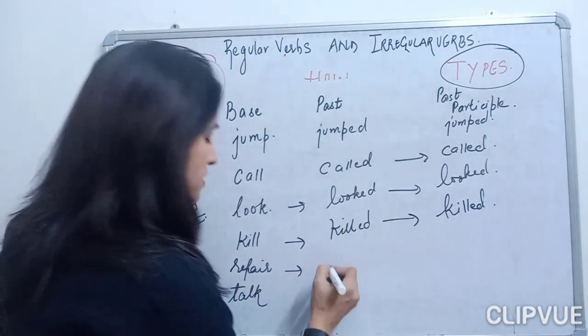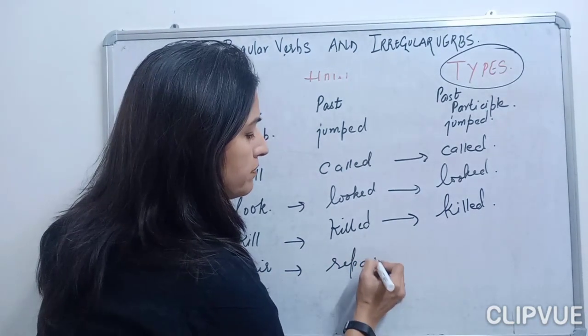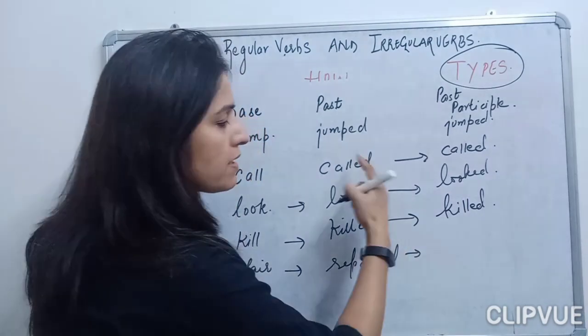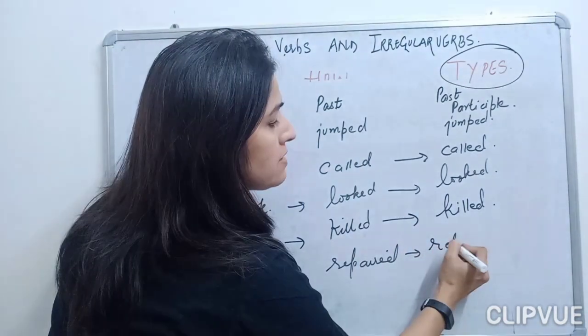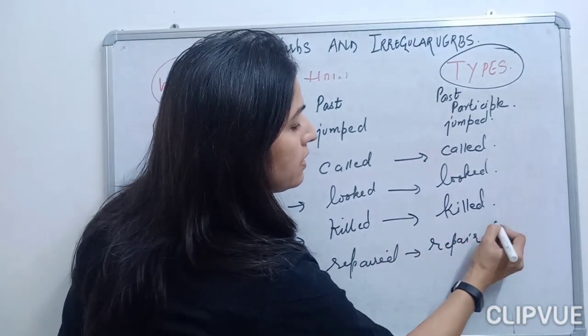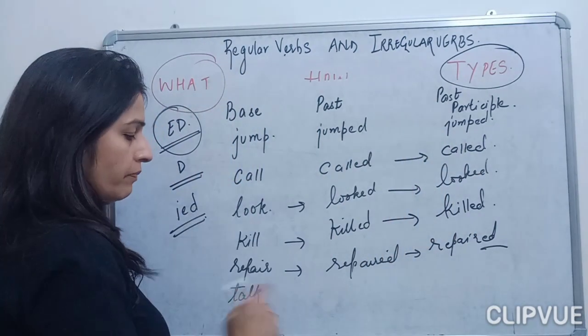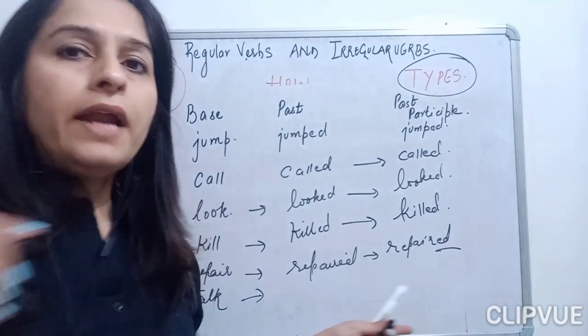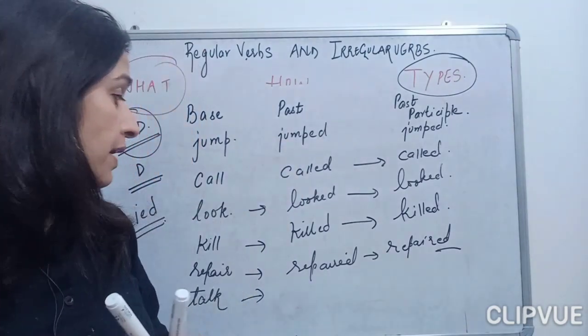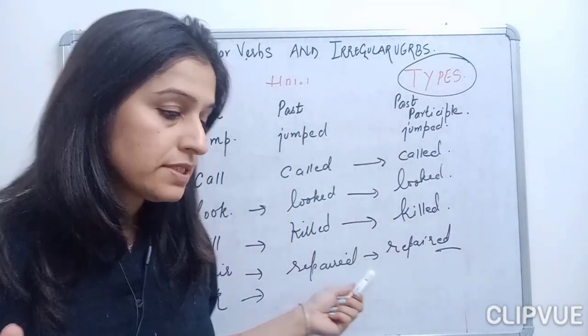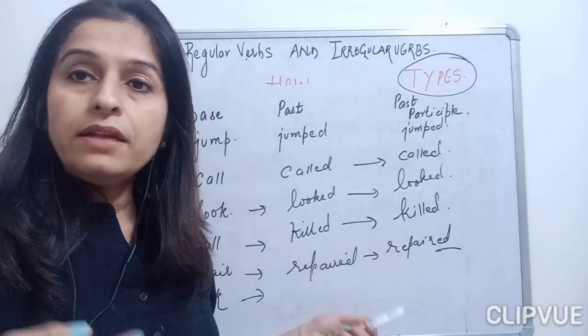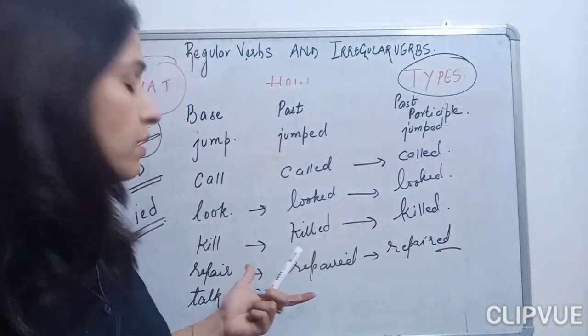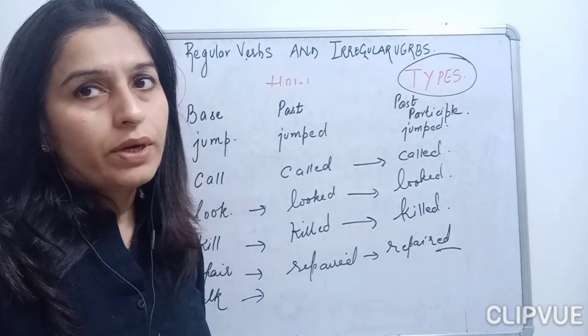Repair will be written as repaired, by adding ED in the past tense as well as in the past participle. Talk, talked, talked. There are other words too, like yell: yell, yelled, yelled, and want, wanted, wanted.